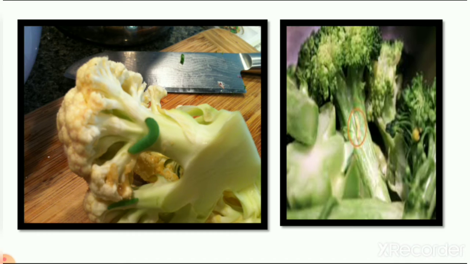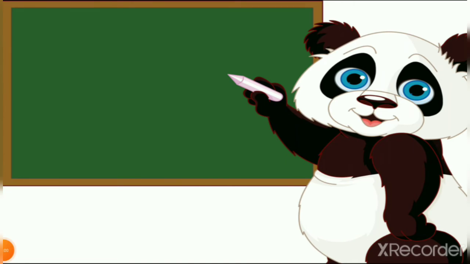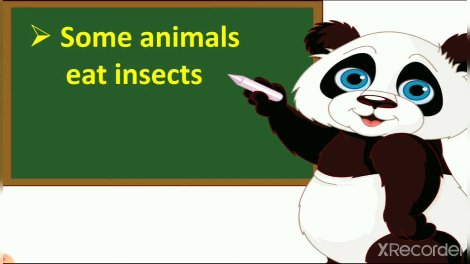So when you cut vegetables, be careful because these worms are on the vegetables. These worms are also in apples, watermelon and many other fruits, and on tomatoes also. So we have to be careful when we learn about worms because we don't know anything about worms.